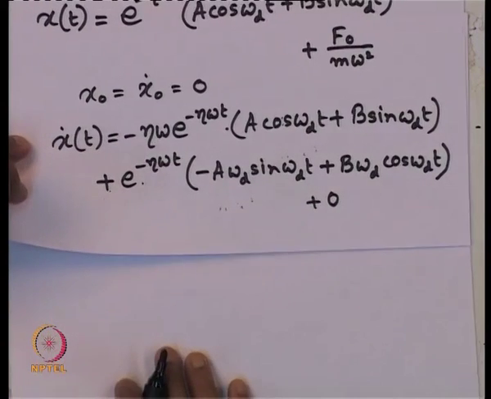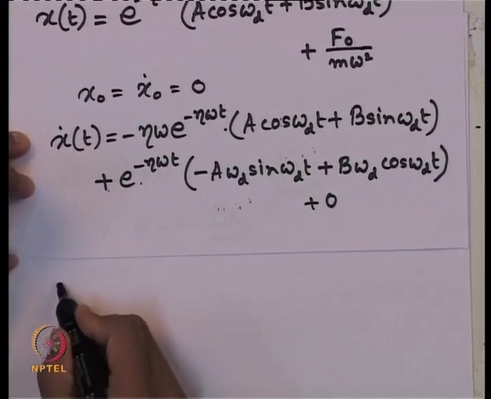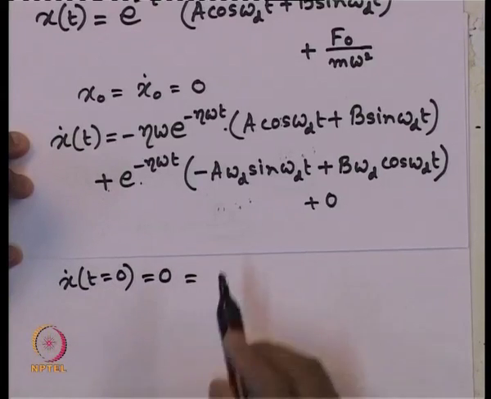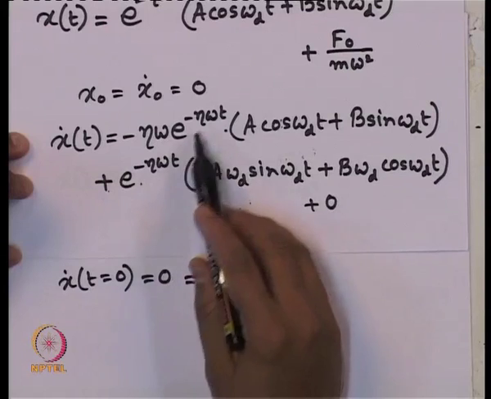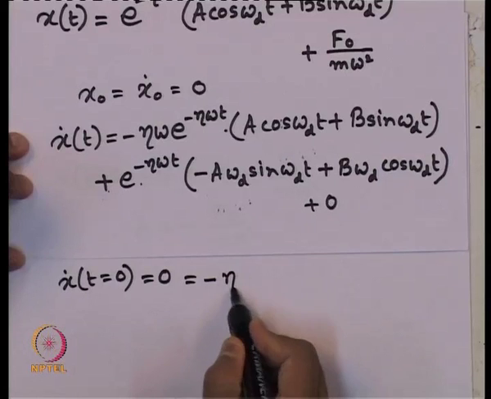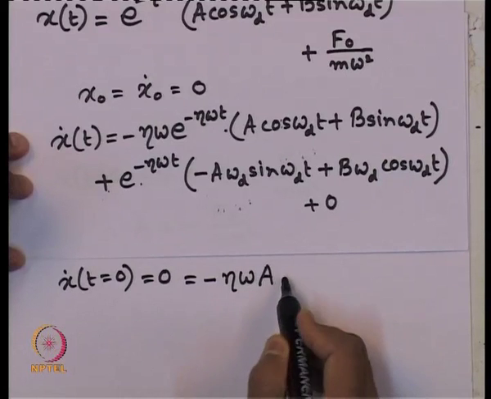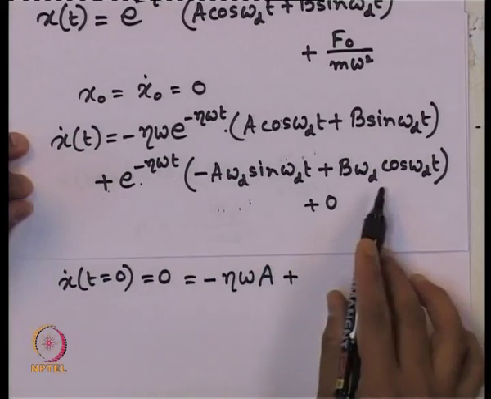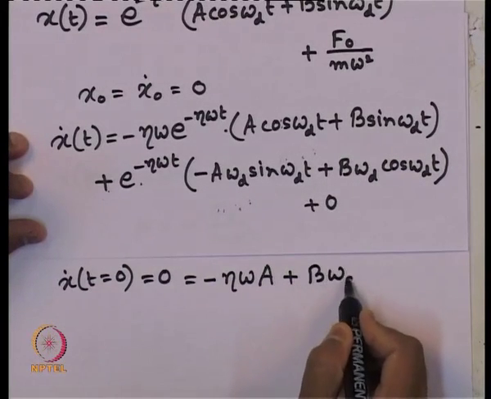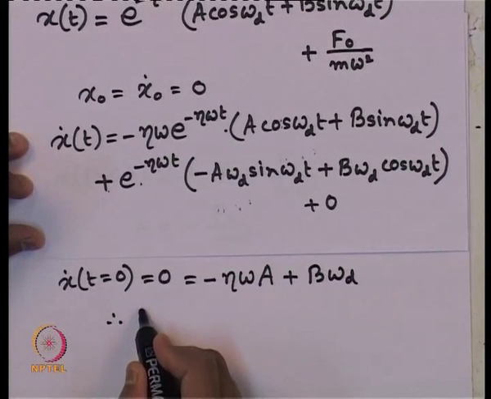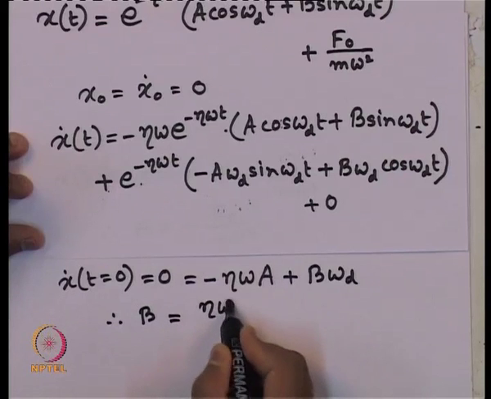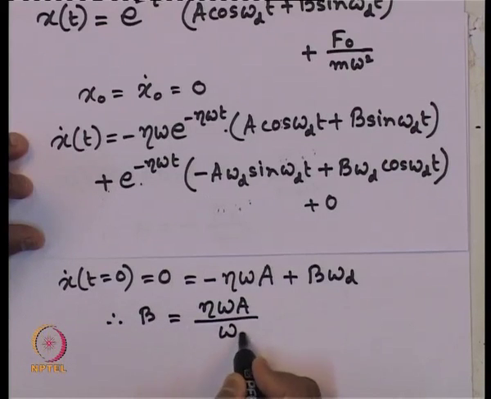Let me put it here, so that we can follow. Yes, x dot at t equals 0 is 0, given to us. By putting t equals 0, we are getting minus eta omega A plus, from this, how much we are getting? This remains: B omega_d. Therefore, B works out to be eta omega A by omega_d.